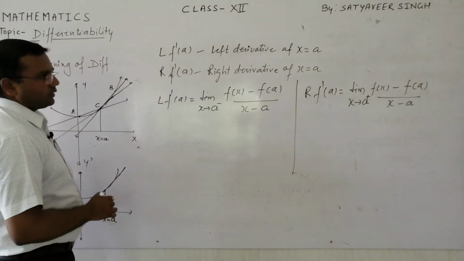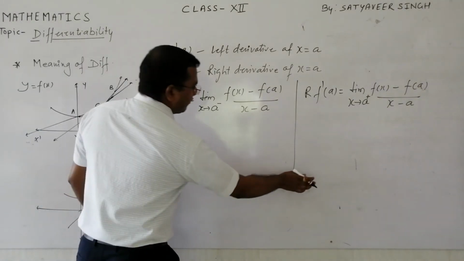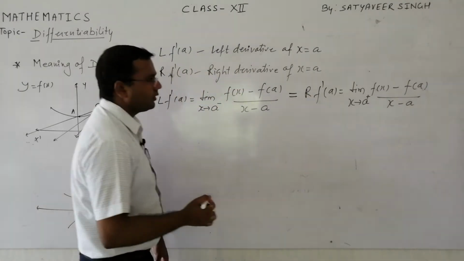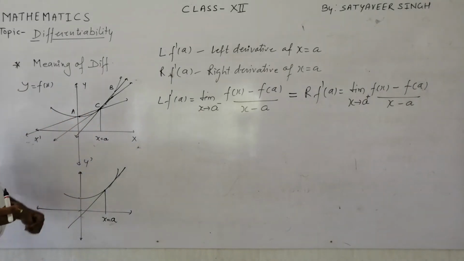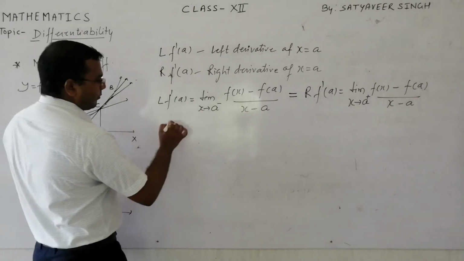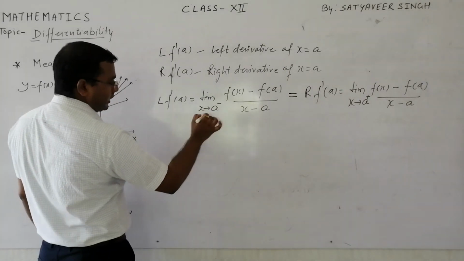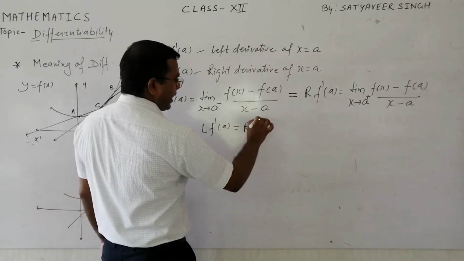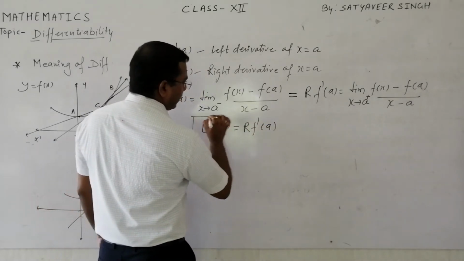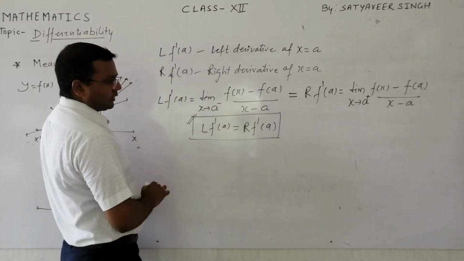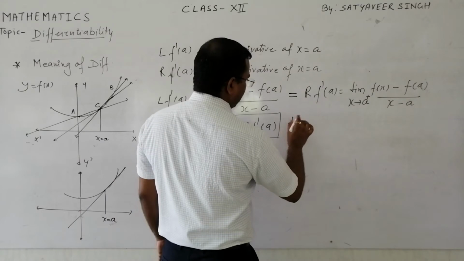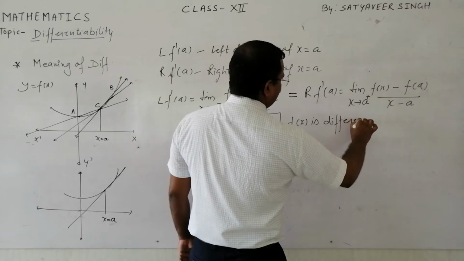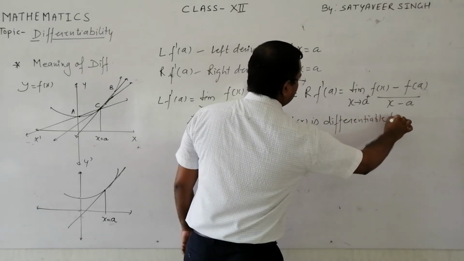See student, if both these limits are equal, that is, LF dash a is equal to RF dash a, this is the condition. Because of this condition, we can say f(x) is a differentiable function.